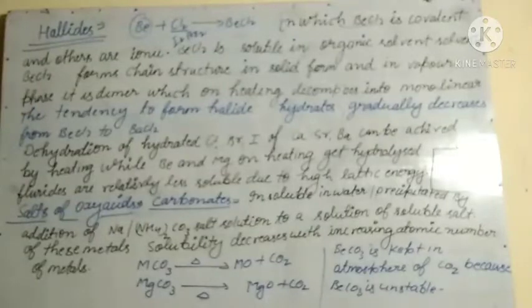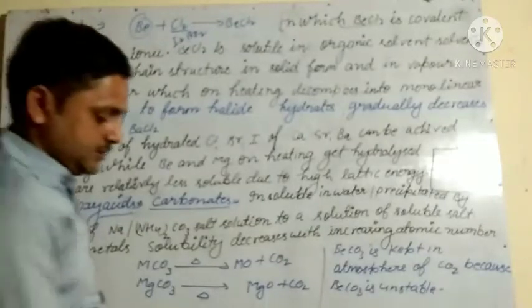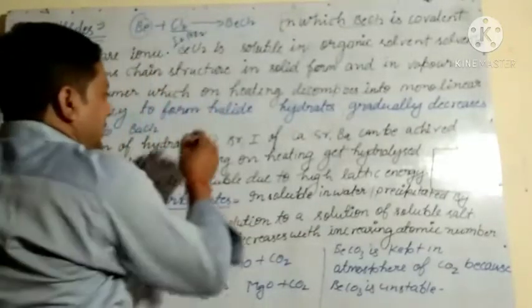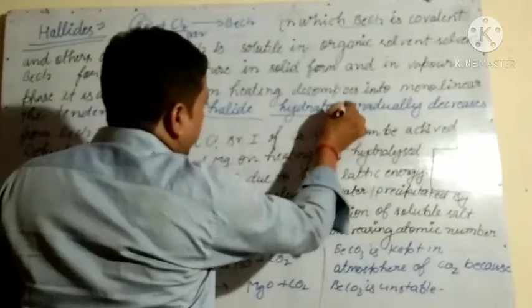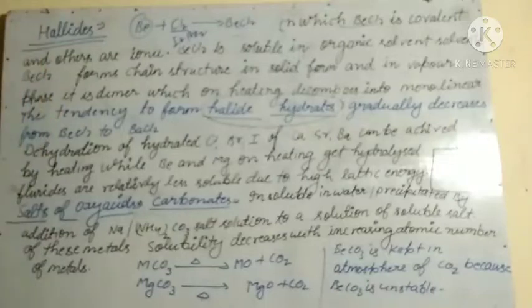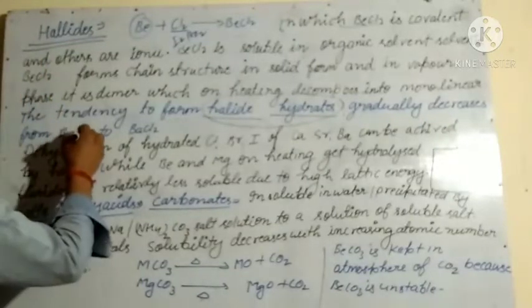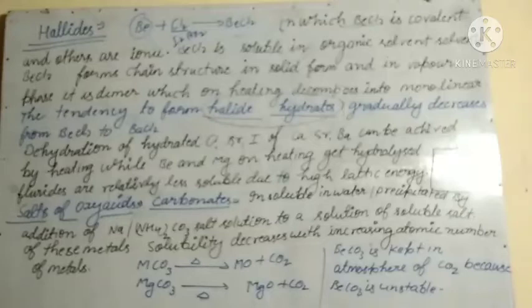The tendency to form halide hydrates, remember this point, gradually decreases from BeCl2 to BaCl2. It means the tendency of metal halides to form hydrates decreases down the group.